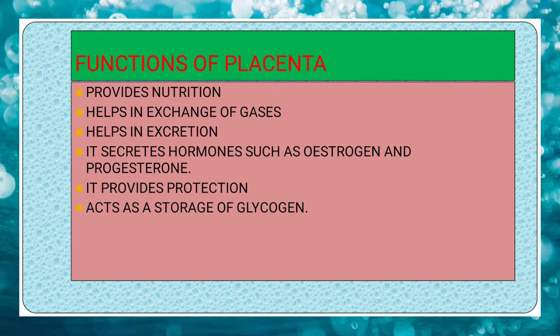Functions of placenta: provides nutrition, helps in exchange of gases, helps in excretion. It secretes hormones such as estrogen and progesterone. It provides protection and acts as a storage of glycogen.